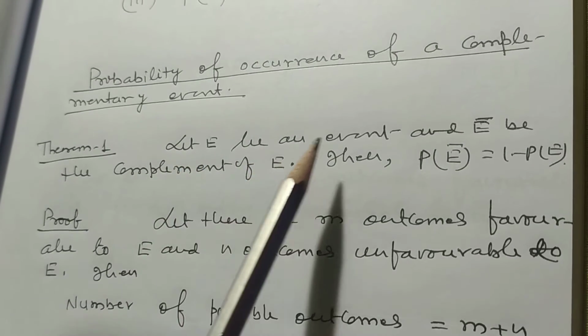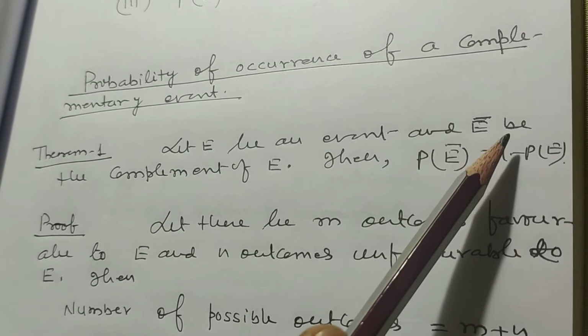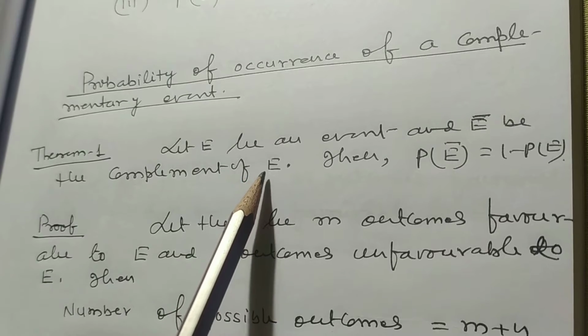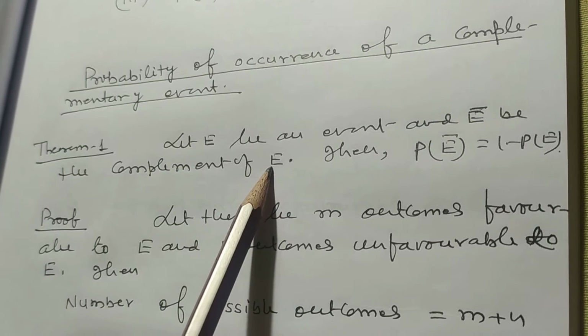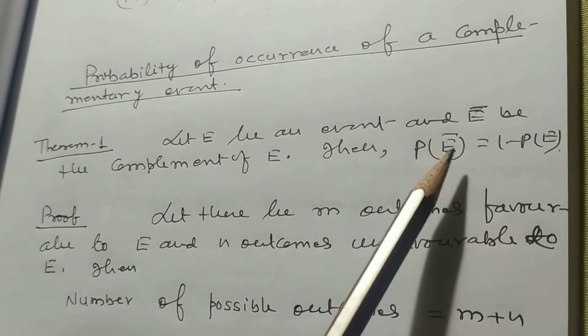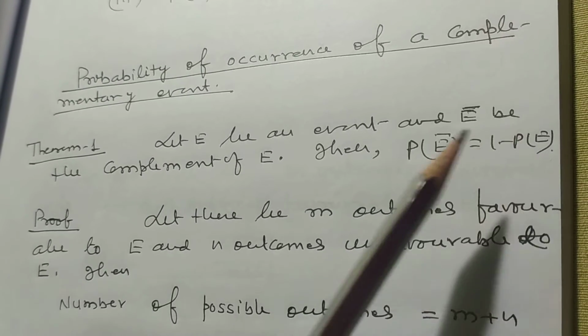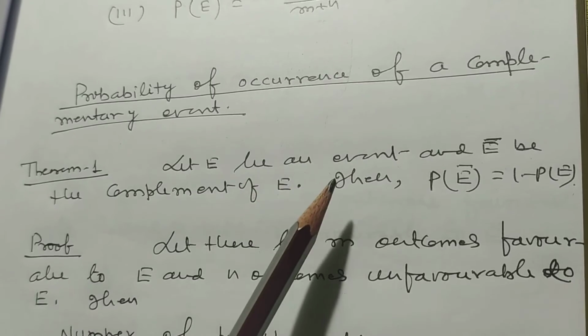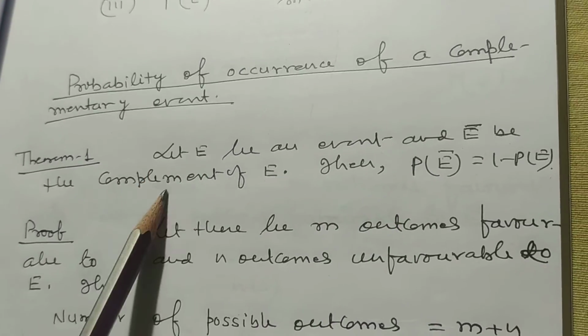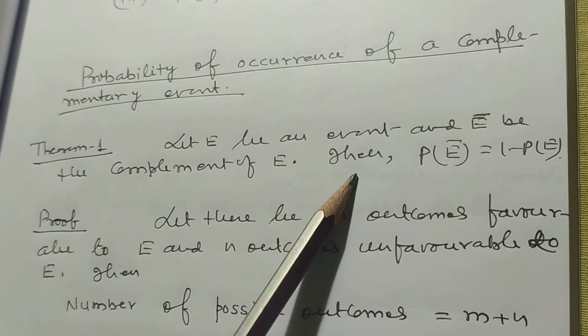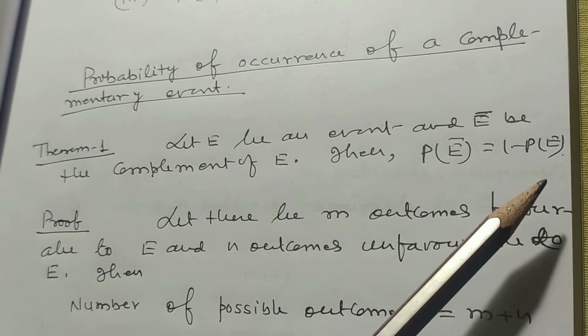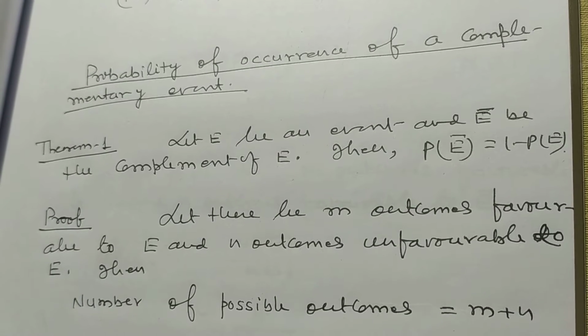Now, probability of occurrence of complementary events. Let E be the event and E bar be the complement of E. Then probability of E bar is 1 minus probability of E. Let E be an event and E bar be the complement of E. Then probability of E bar is equal to 1 minus probability of E.